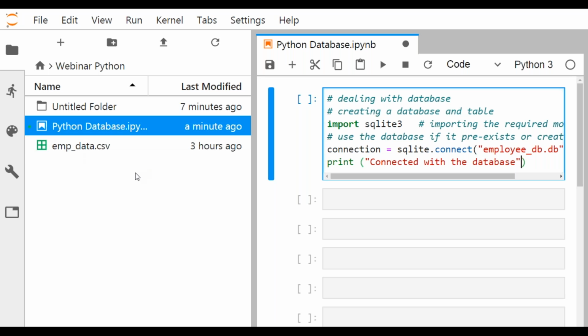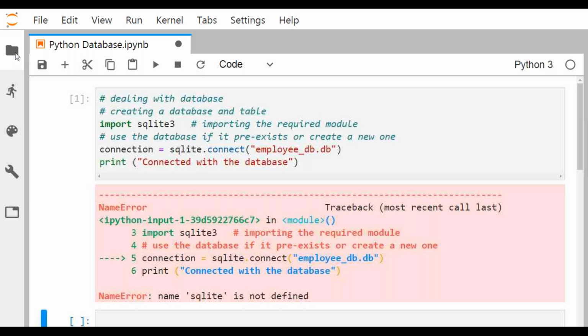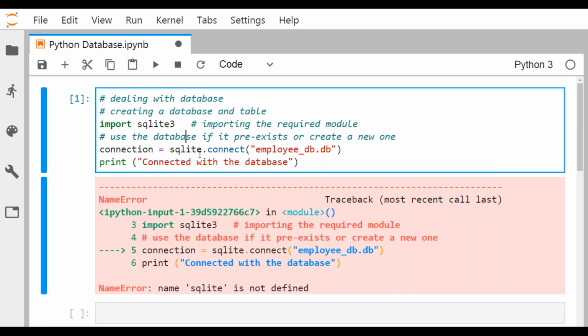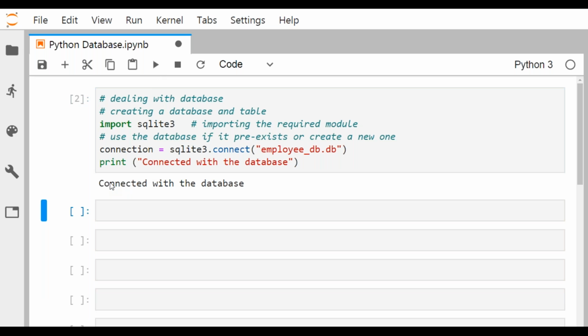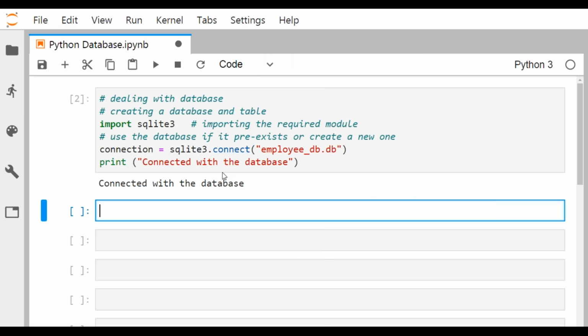At first there is no such file present. If I execute the same, you can find that one error has occurred. Okay, let me check it once. Let me go for sqlite3 and execute the same. So see, connected with the database. If you come down here, you can find that employee_db.db has got created, a few seconds ago. Now what we shall do, let me create a table under it.